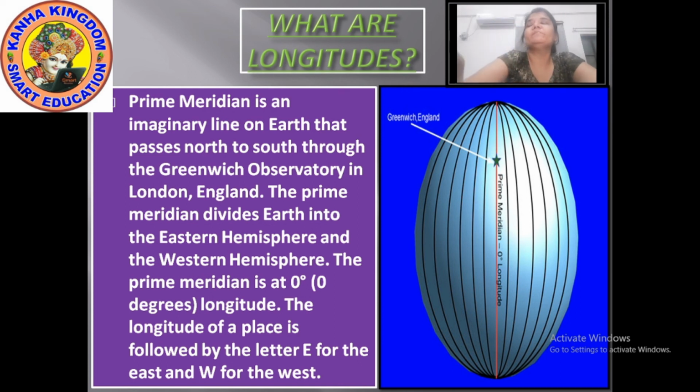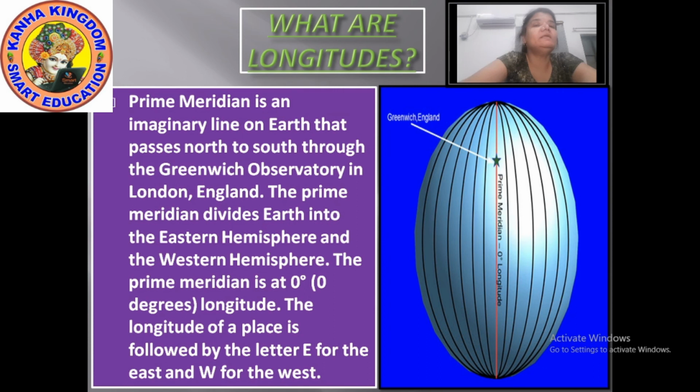The prime meridian and 180 degree meridian divide the earth into two equal halves, the eastern hemisphere and the western hemisphere. Therefore, the longitude of a place is followed by the letter E for east and W for west, as we had seen in latitude, where N stands for north and S stands for south.